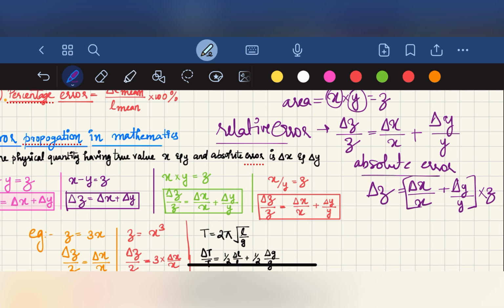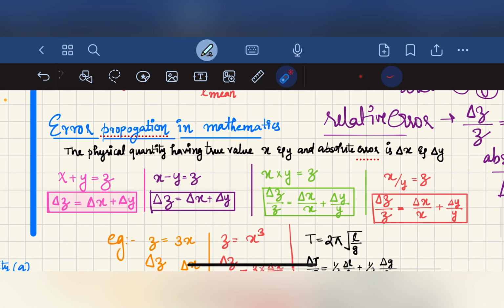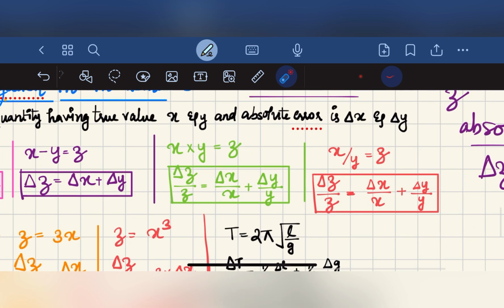This is in the case of multiplication. In the case of addition and subtraction, the error is delta x plus delta y. In the case of multiplication and division, delta z divided by z is equal to delta x divided by x plus delta y divided by y. And here also delta z divided by z is the answer, equal to delta x divided by x plus delta y divided by y.